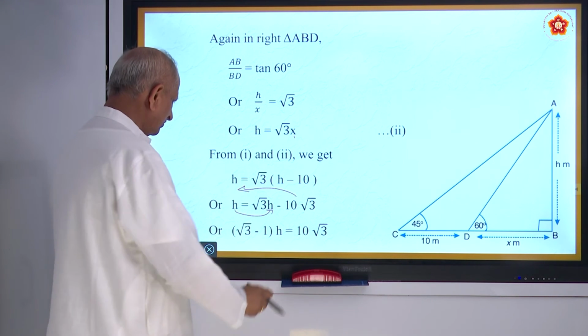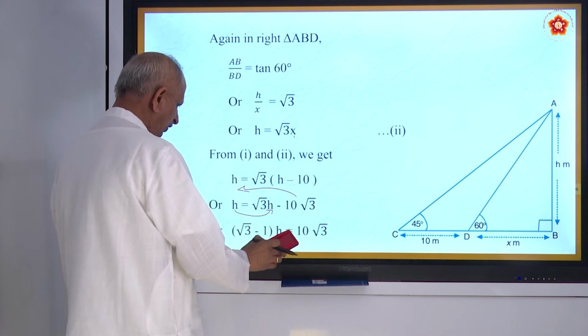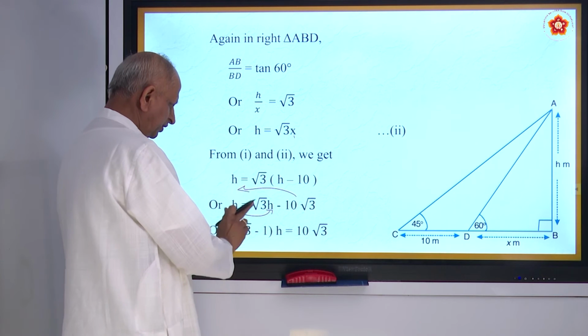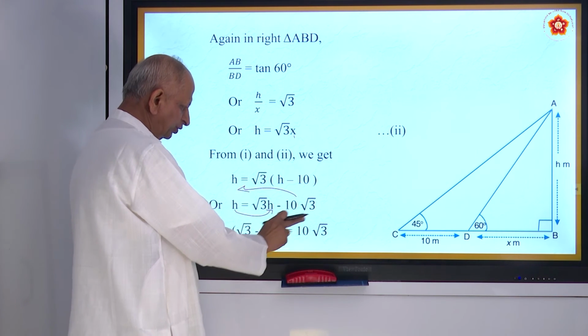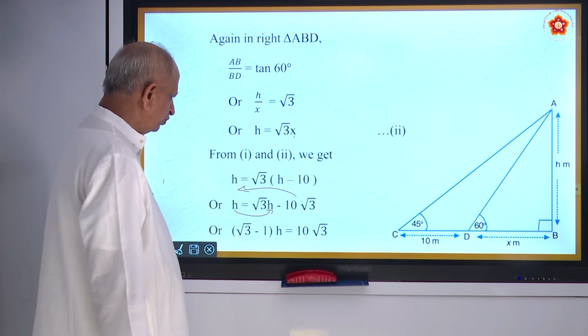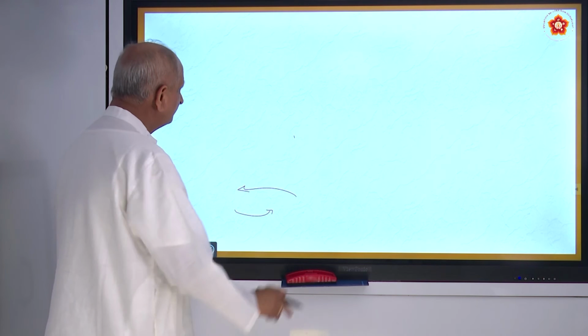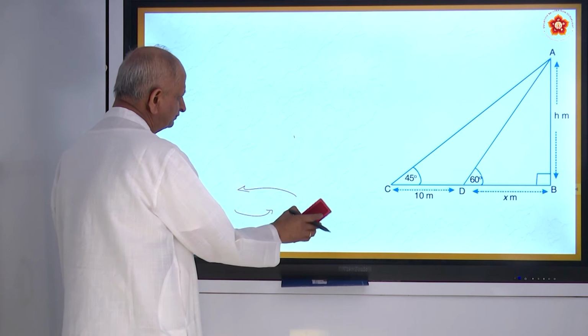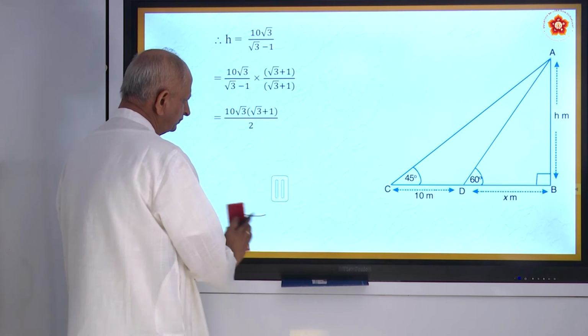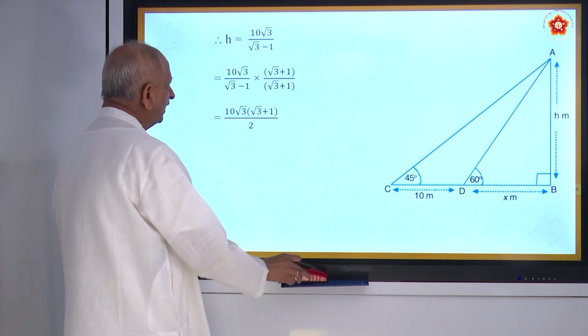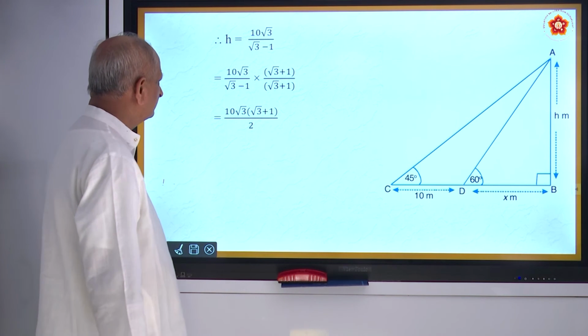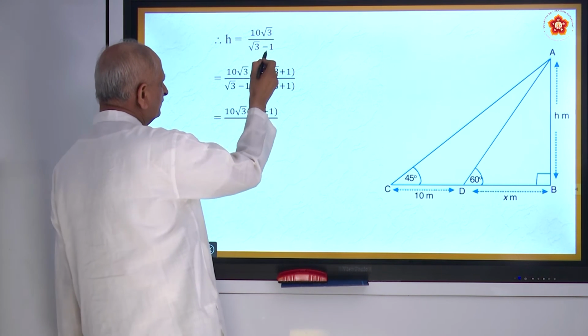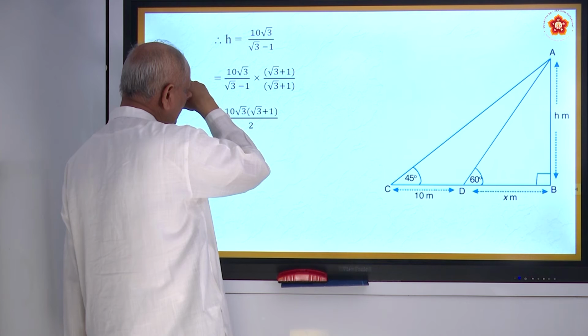Okay. So next result, we will continue that. So remember this, root 3 minus 1 into H is equal to 10 root 3. Use that and find the value of H. H will be 10 root 3 by root 3 minus 1. So root 3 minus 1, you have to rationalize the denominator.